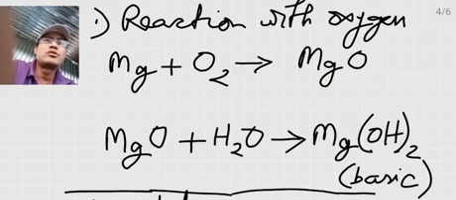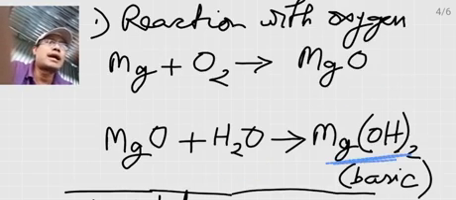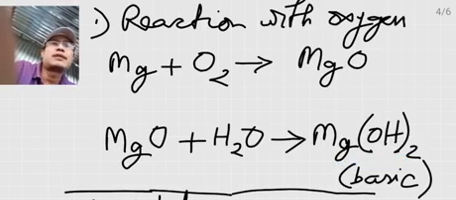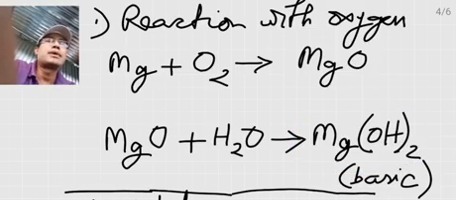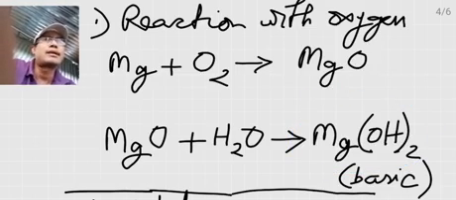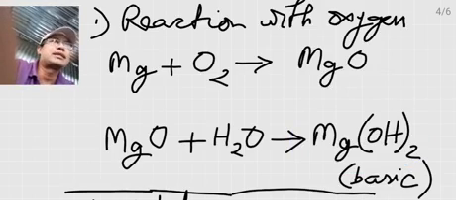This magnesium oxide, as it is dry, is in solid form, so you cannot test it with litmus paper. In order to test it, you dissolve it in water and test with that red litmus paper. It changes to blue, and that shows that this magnesium hydroxide is basic. That means magnesium oxide, the metal oxide, is basic in nature.